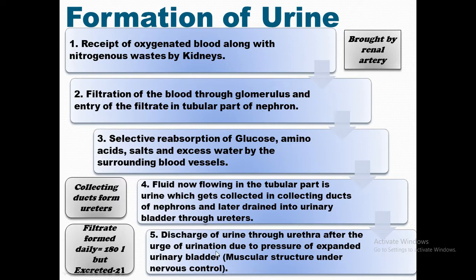This urge of urination is the time when we often seek to go to the washroom. So that is the time when the urine is discharged through the urethra after the urge of urination.